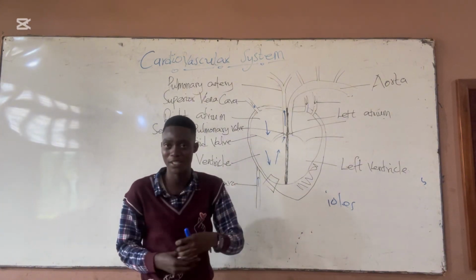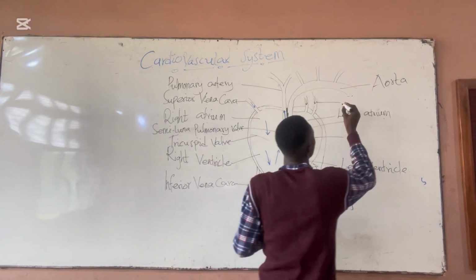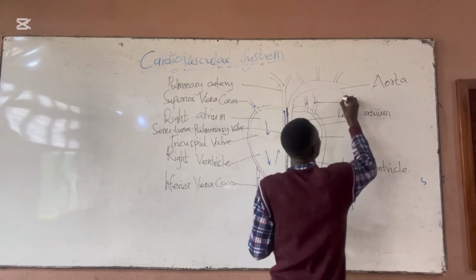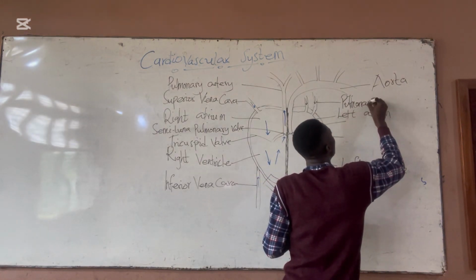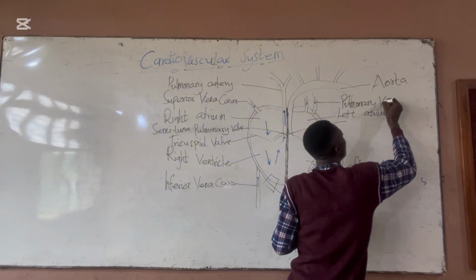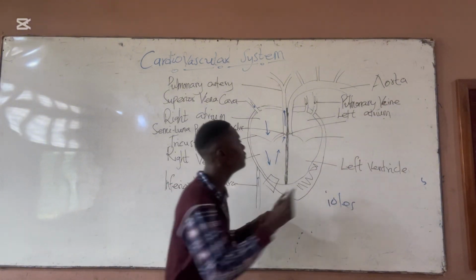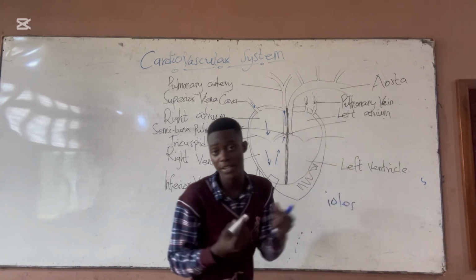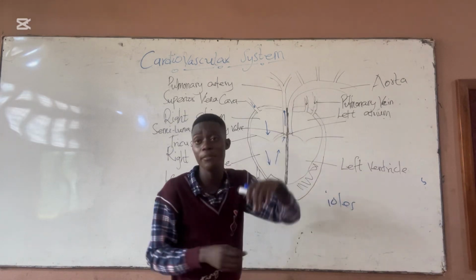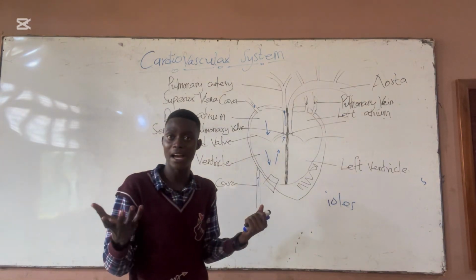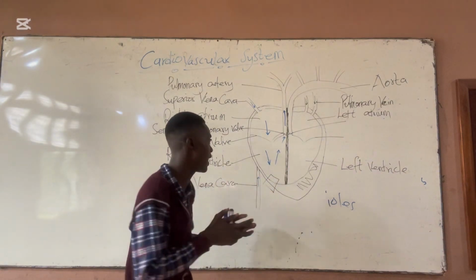So it needs to come back to the heart, and it's brought to the heart by the pulmonary veins. So pulmonary vein because it takes blood towards the heart. Pulmonary means it's related to the lung, and vein, it carries blood towards the heart.